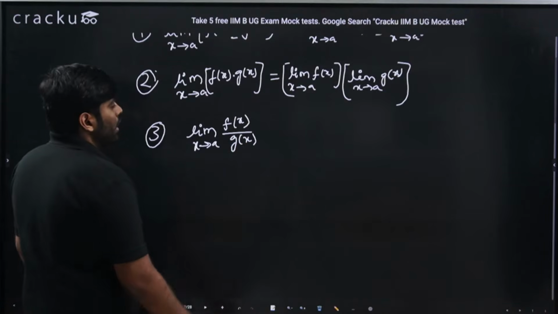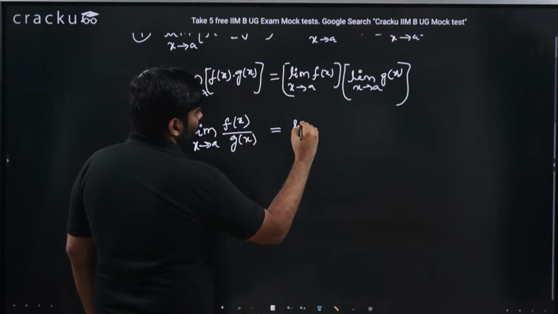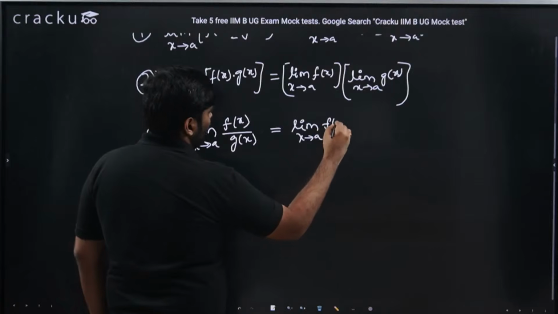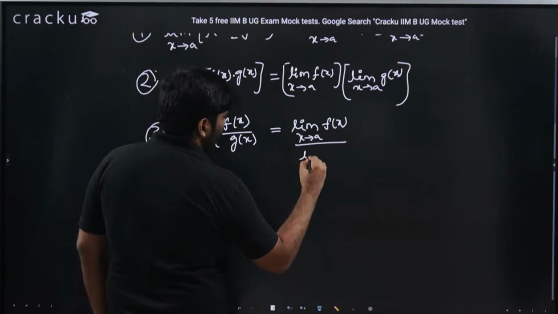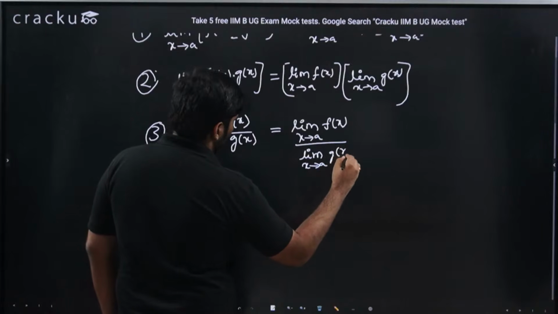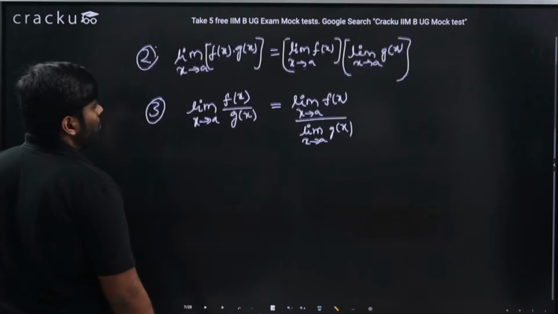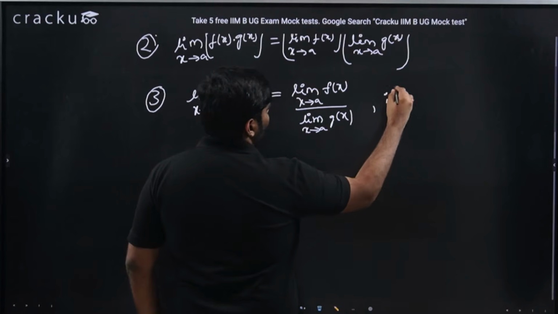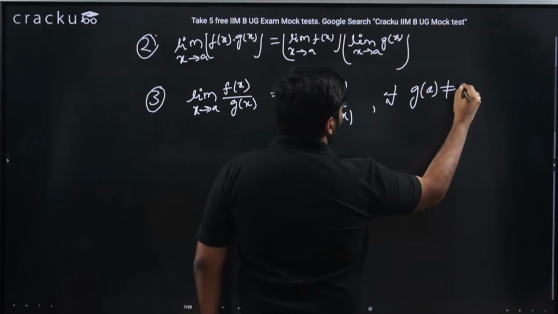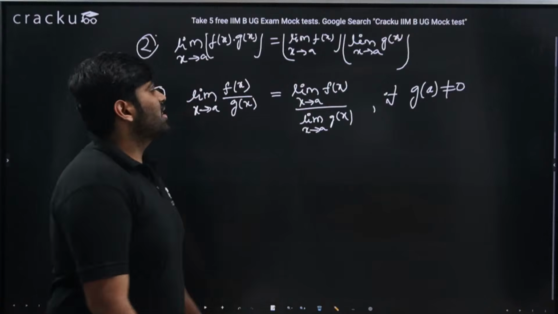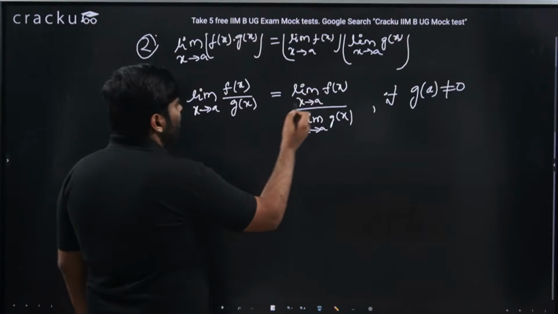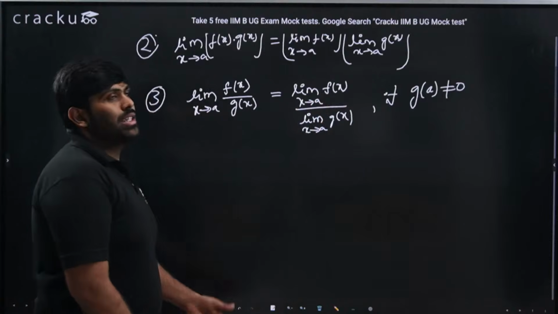This will be equal to limit x tends to a f of x by limit x tends to a g of x, provided g of a is not equal to 0. If g of a is not equal to 0, because if limit x tends to a g of x is 0, then obviously we won't be able to write this as some number divided by 0, which will go as an undefined quantity.